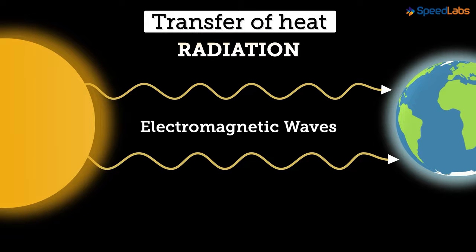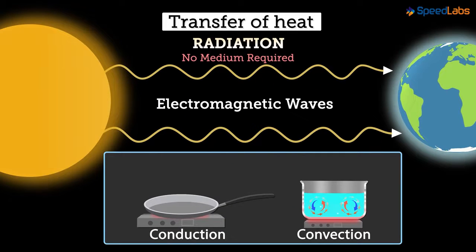This is an interesting fact to note. Radiation requires no medium to travel from one source to another. However, conduction and convection processes involve substances as a medium for the transfer of heat.